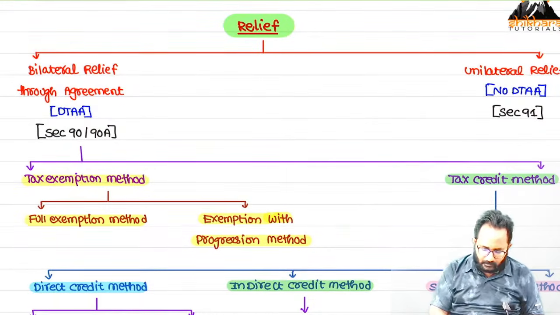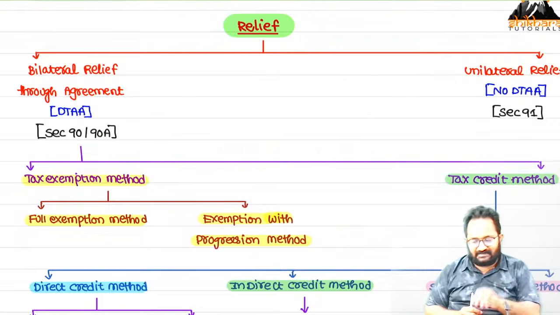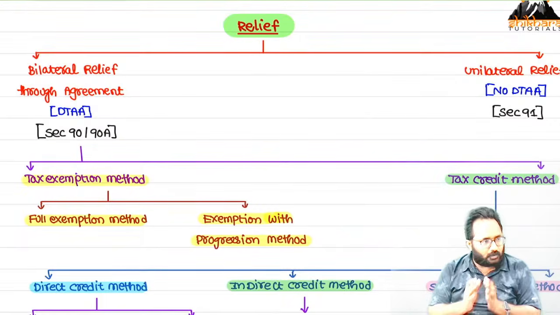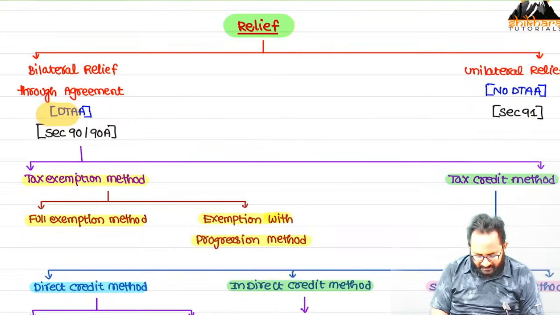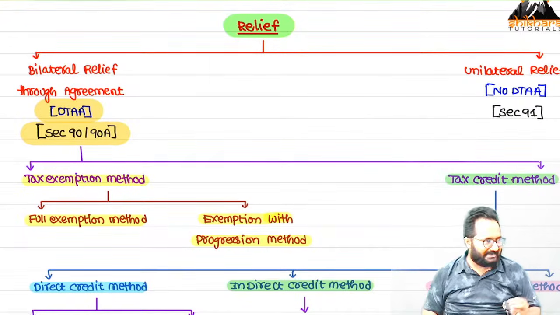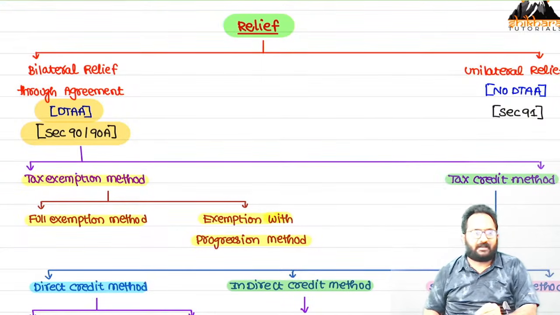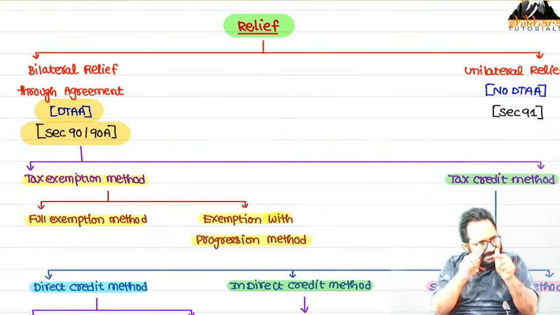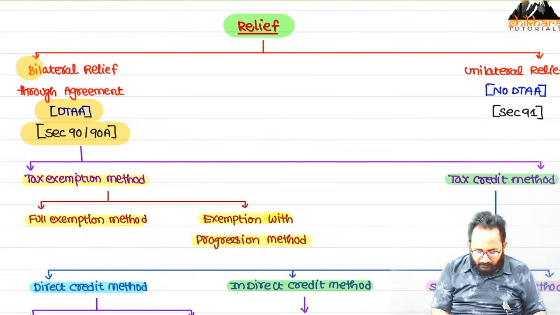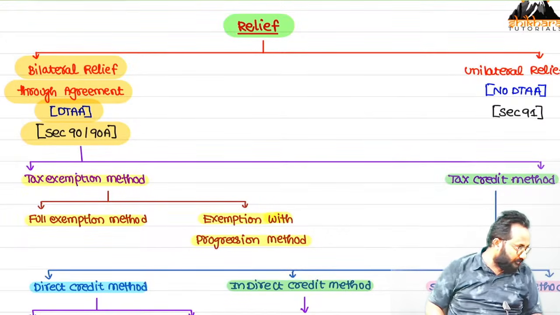First, if there is a DTAA, a double taxation avoidance agreement, between the two countries, what provision do we have to check? Section 90A. Remember the section number, 90A. If that agreement between the two countries exists, it means both countries have agreed. So it is a bilateral relief, through what? Agreement.